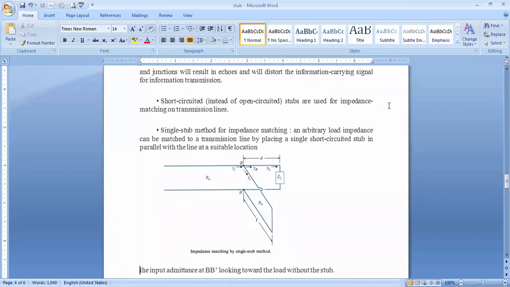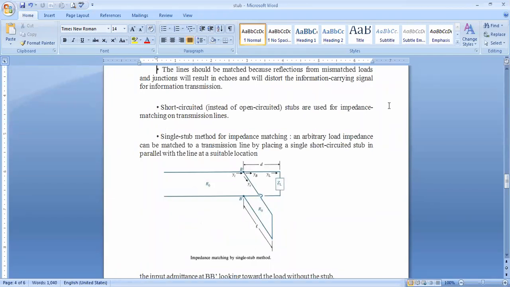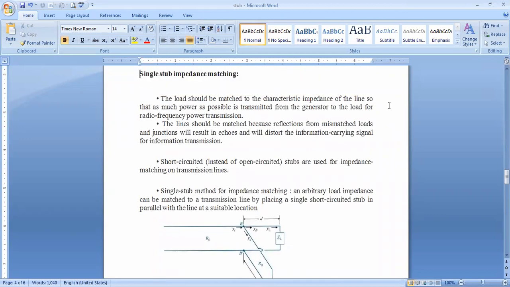See here, this is the phenomenon I want to explain. This is called single stub impedance matching. If you are asked to write short notes on single stub impedance matching in the final examination, you have to go through these concepts.